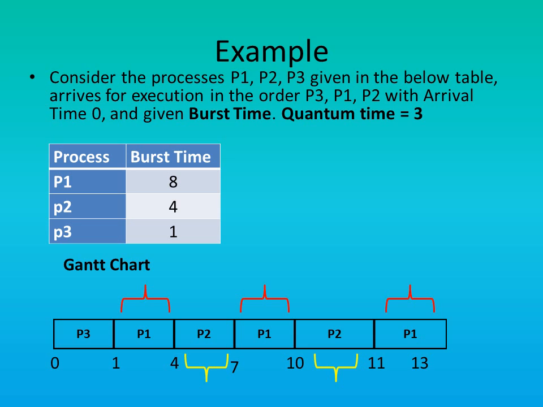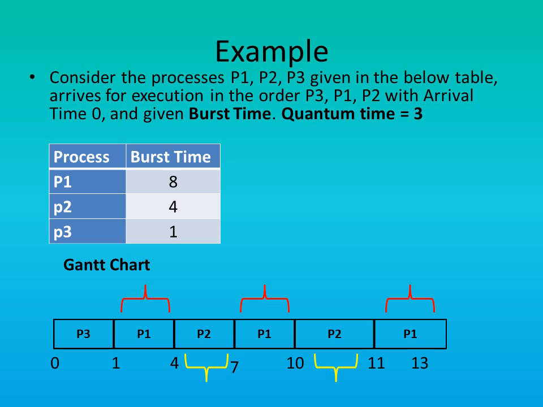And so P3 exits at 1 second. Now the process P1 is selected for execution because in arrival sequence P1 arrives after P3, and so P1 is given 3 seconds. P1 needs 8 seconds because the burst time of P1 is 8, but a quantum time of 3 seconds is allocated to P1.